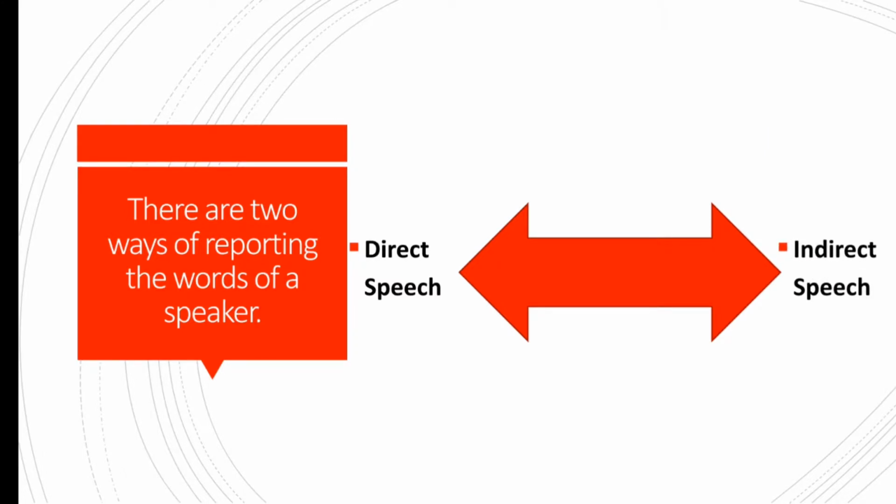First of all, let us try to understand what is meant by direct and indirect speech. Once we have understood the difference between the two, we shall look at the rules as to how we can change a sentence in direct speech into indirect speech.